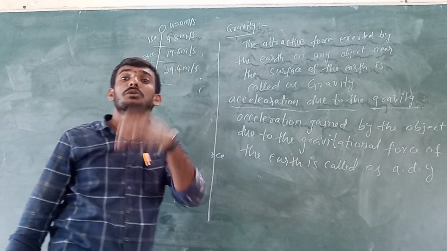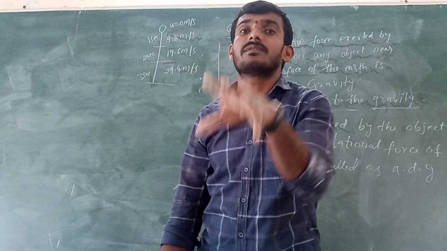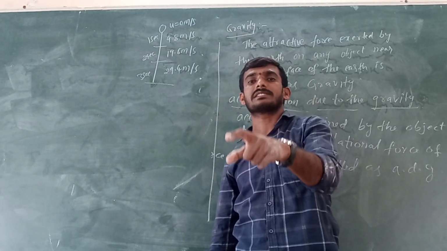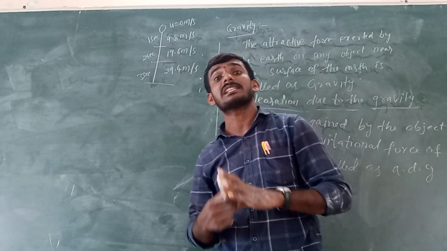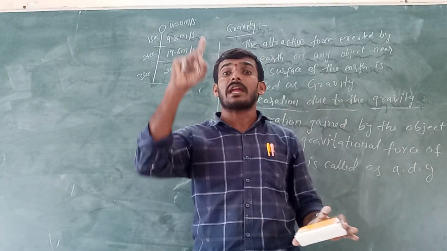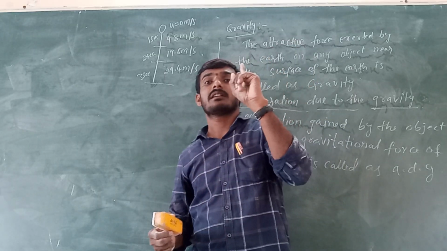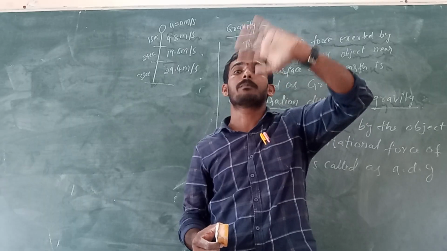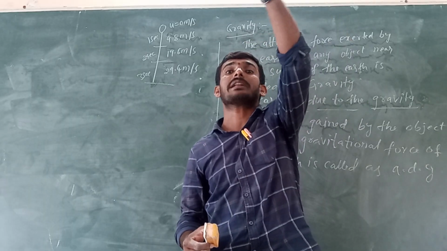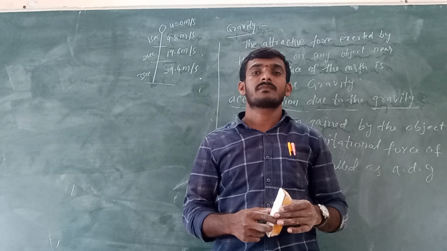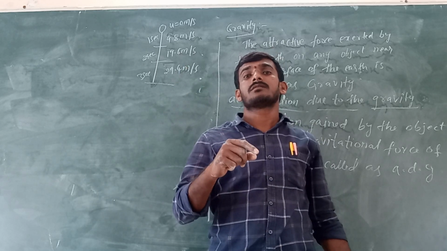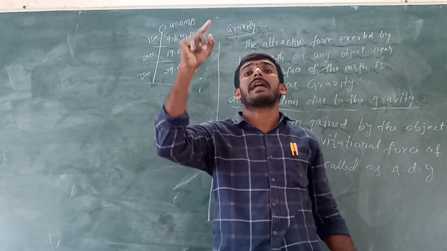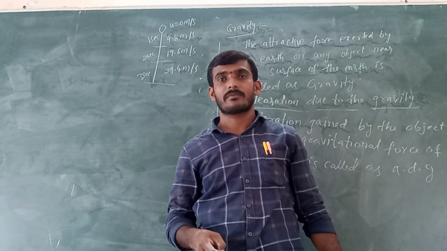Why? That is due to the gravitational force of the earth. Generally, we discussed that the acceleration due to gravity value is 9.8 meter per second square. It means for every second, the velocity of an object is increased by 9.8 meter per second.